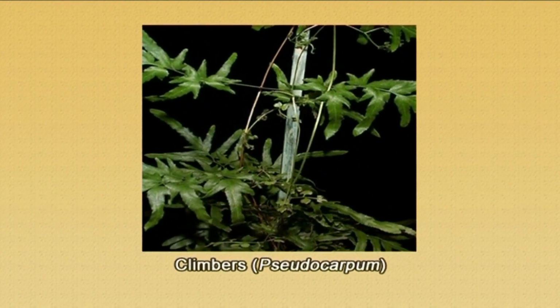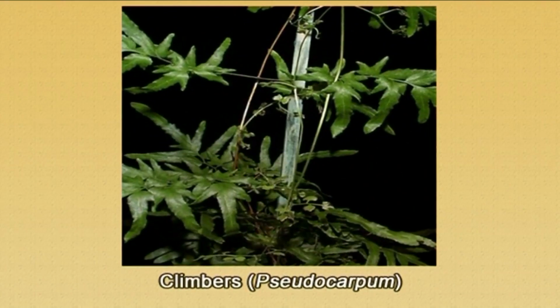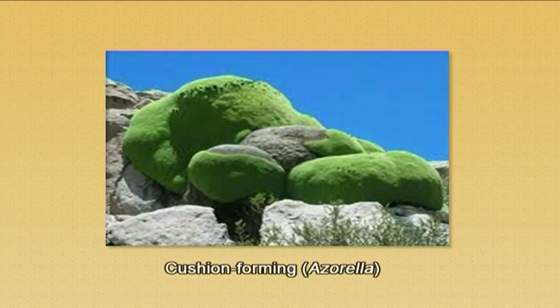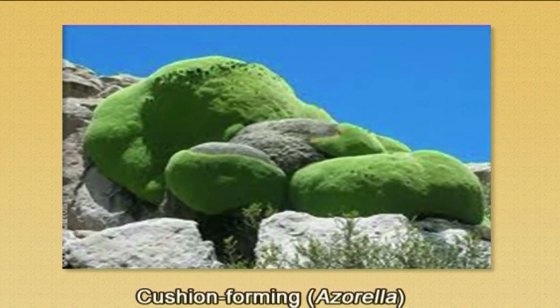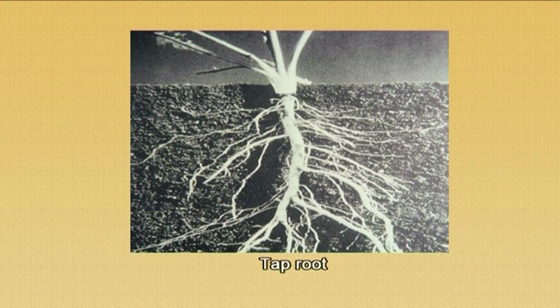They are climbers. An example is Pseudocarpum. Or we can have some members which are cushion forming. An example is Azorella. Now the root, as it is a dicot, is a typical taproot system.